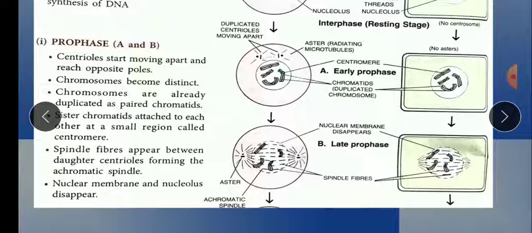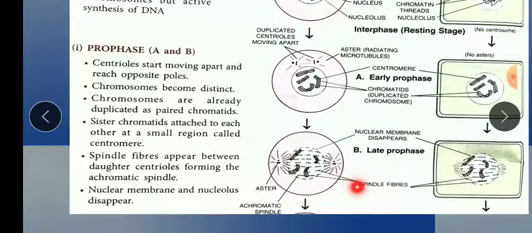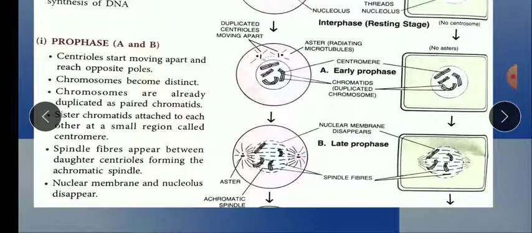The chromosomes become distinct. Distinct means different. Now it is not thread-like, it is X-like, as I have explained, with sister chromatids and the centromere. The chromosomes are already duplicated into paired chromatids. Sister chromatids are attached to the centromere, and spindle fibers appear between the daughter centrioles. You can see this dash-like, web-like structure in the center; they are called spindle fibers. It is written here also. The spindle fibers arise from the aster, so the aster forms spindle fibers around the sister chromatids.